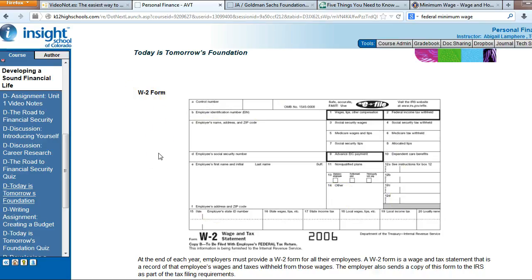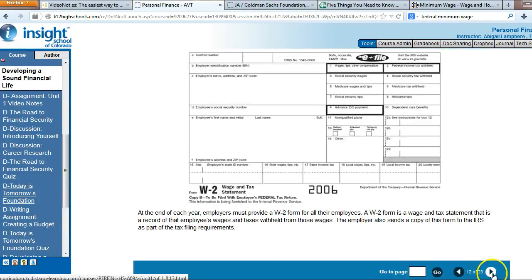Once you calculate how much you actually owe in taxes, you're going to see if you've maybe paid in too much and get a tax return, or maybe you haven't paid in enough and then you're going to have to pay in some more. So your W-2 form tells you how much you've paid in, and then you have to determine whether or not that's enough.